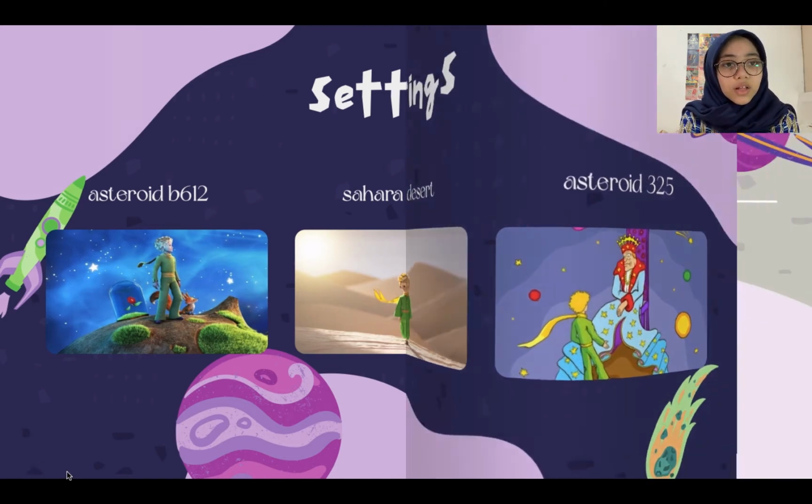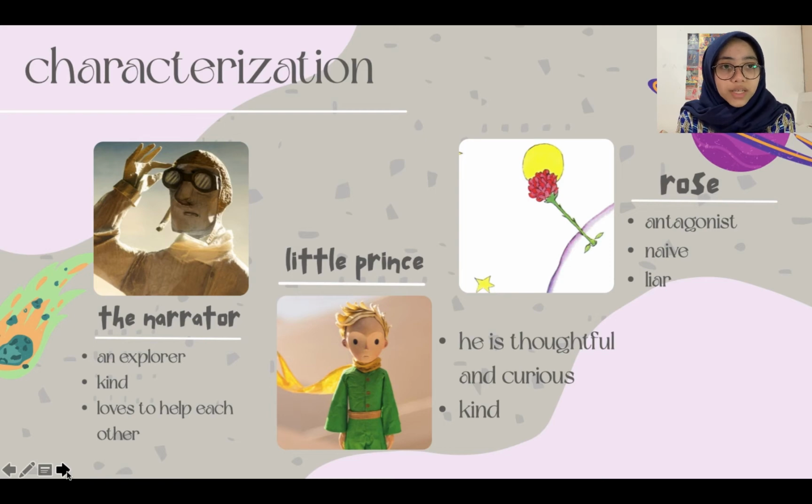Next, we will talk about the characters of this book. The first one is the pilot or narrator. The pilot or narrator is a grown-up, but one who has always been sympathetic to the values and perspective of children. He's also an explorer, he loves to help others, and he's a kind-hearted person.